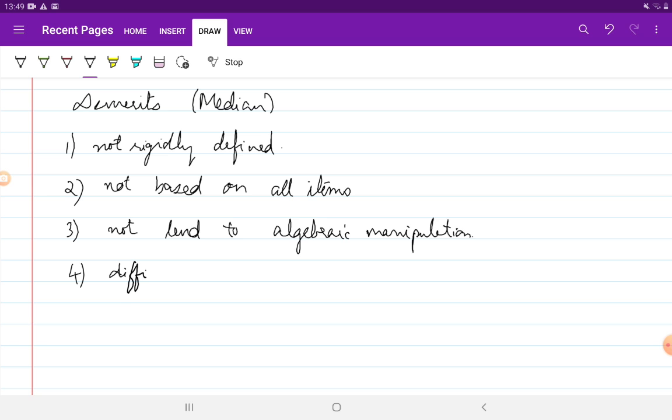It can be difficult to calculate, especially when you have numbers of large magnitude and a large number of observations as well, since arranging them in order will be tough.